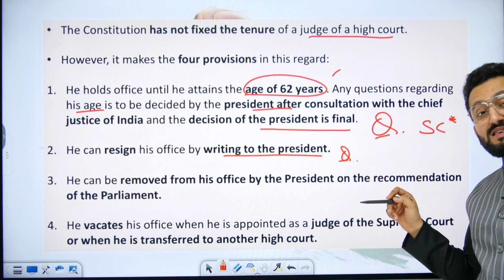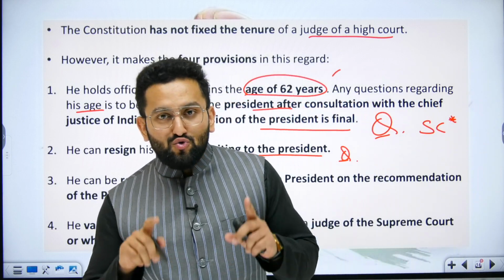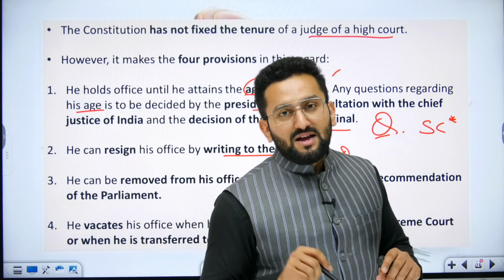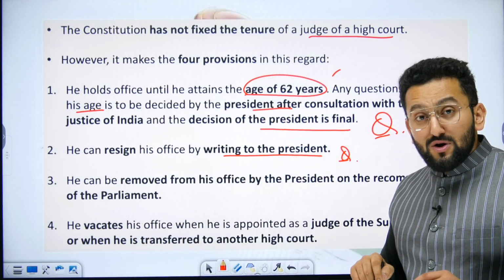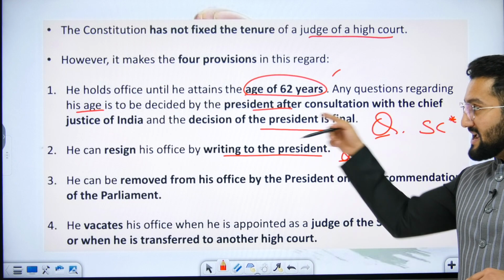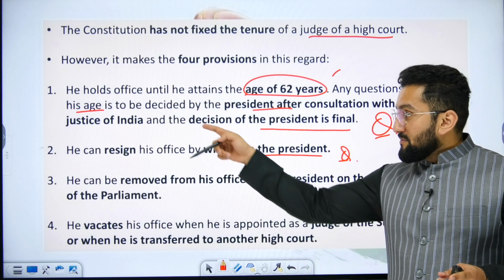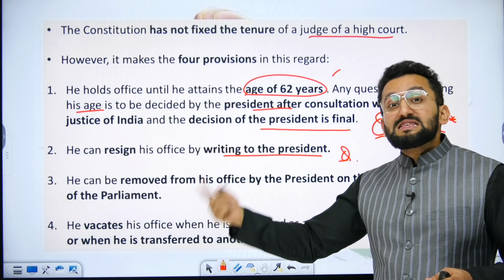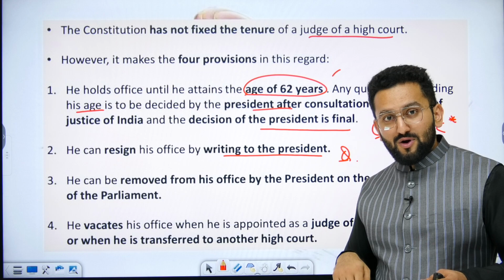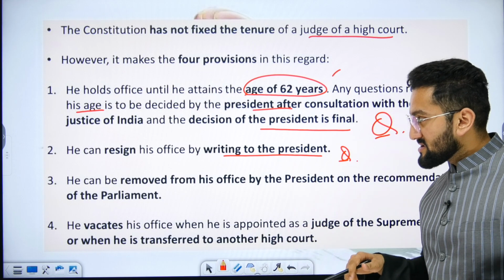It means UPSC can play with you by saying, in case of confusion or dispute with respect to the age of a concerned candidate for the position of judge of the High Court, the Supreme Court's decision will be final, or the Supreme Court will take this up. But the reality is the president, okay. And it is saying the president is going to consult the CJI, okay. It's not like a formal case is going to be leveled regarding this.